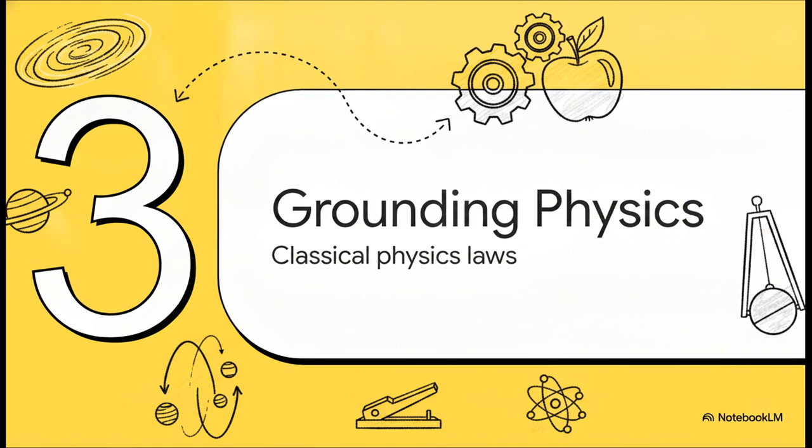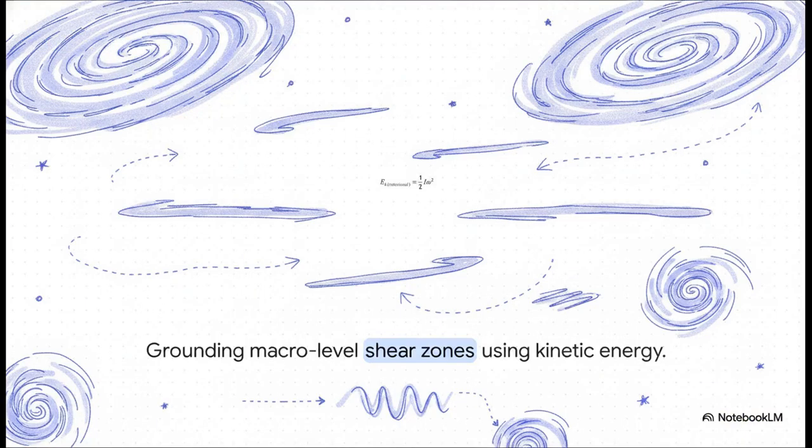Okay, let's hit section 3, grounding the physics toolkit. Now, you might be thinking this all sounds a bit abstract, but we aren't inventing new, unproven physics here. We can actually ground these macro-level galactic shear zones using the exact same micro-level kinetic energy formulas you'd learn in an advanced higher physics class. Rotational kinetic energy equals 1/2 times the moment of inertia times the angular velocity squared. We are just applying these classical laws directly to the raw density and velocity dispersion of stellar bodies.